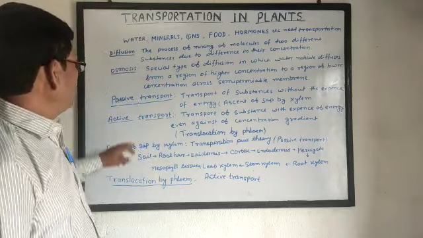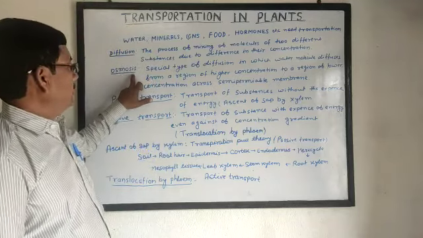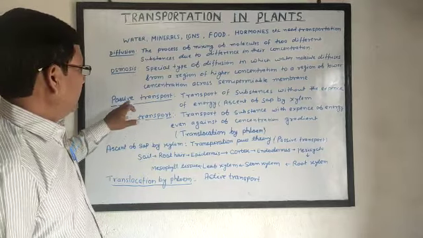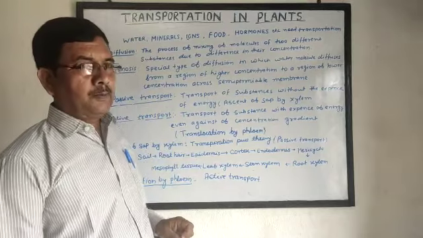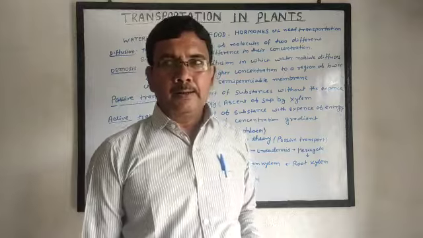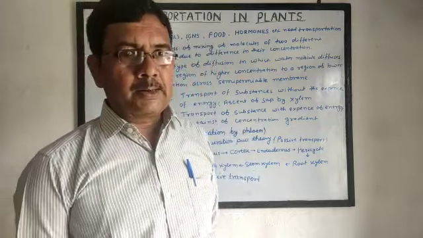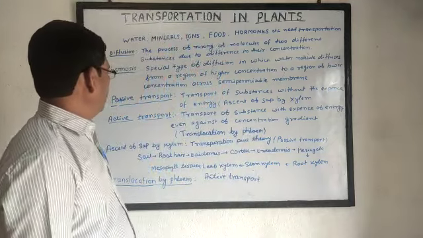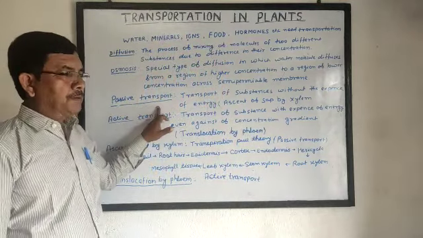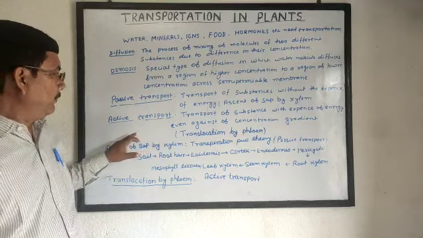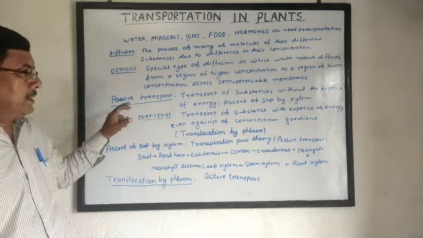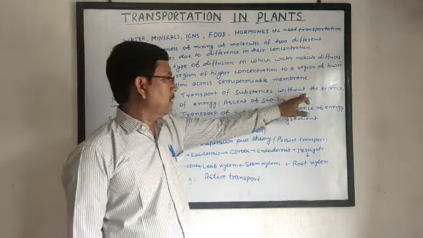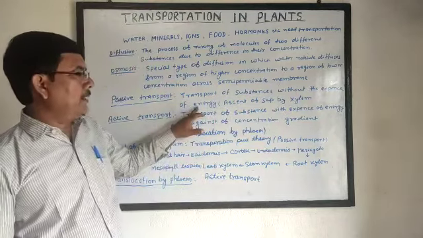That means osmosis is a special kind of diffusion in which water molecules diffuse from a region of higher concentration to a region of lower concentration across a semi-permeable membrane. Now transport is of two types, active transport and passive transport. In passive transport, substances are transported without the expense of energy.